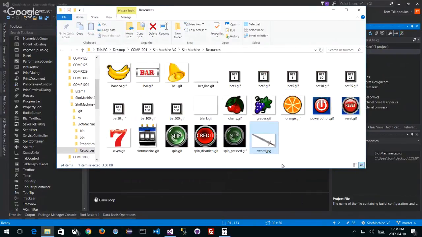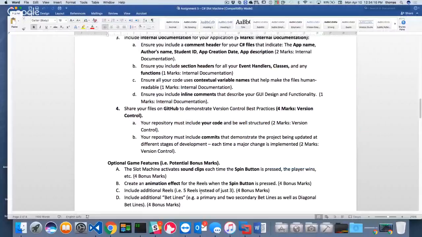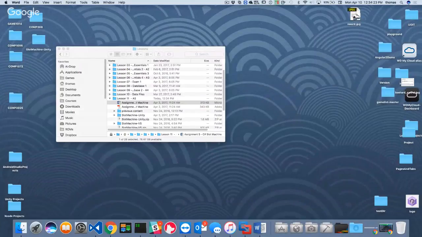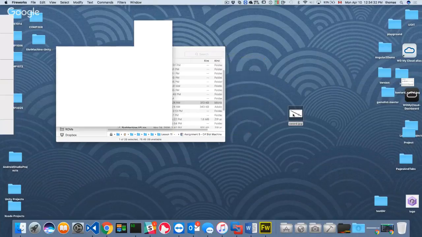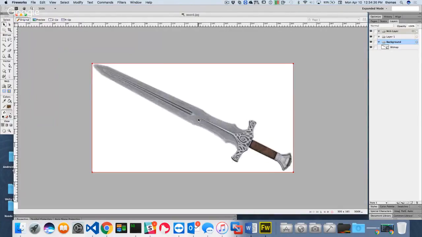Now, I can't use this sword the way it is. Why? Because it is a JPEG, and it's got a white background, which is kind of ugly. But what I can do is copy it and do a little bit of processing on it. I'll take it back to the Mac for a second and paste it in here. There it is, my sword. I'll double-click on my sword in Fireworks, or your favorite paint program, and get rid of the information behind. It's a lot of work, but what the hell? Let's zoom in here.